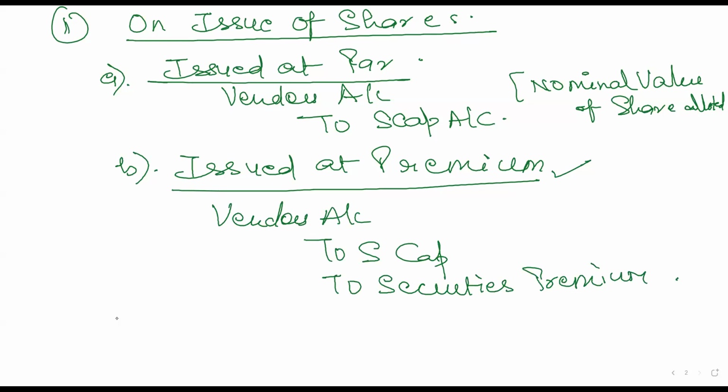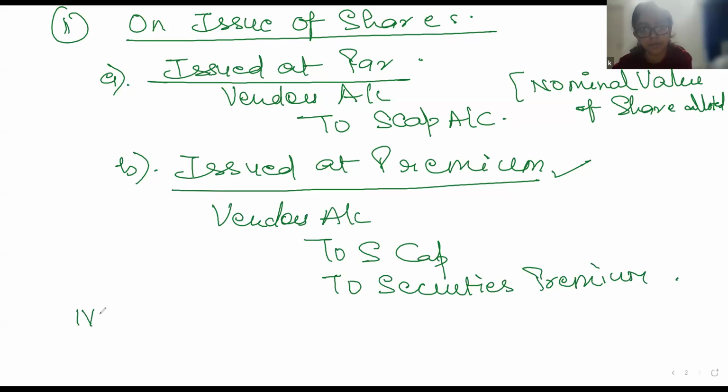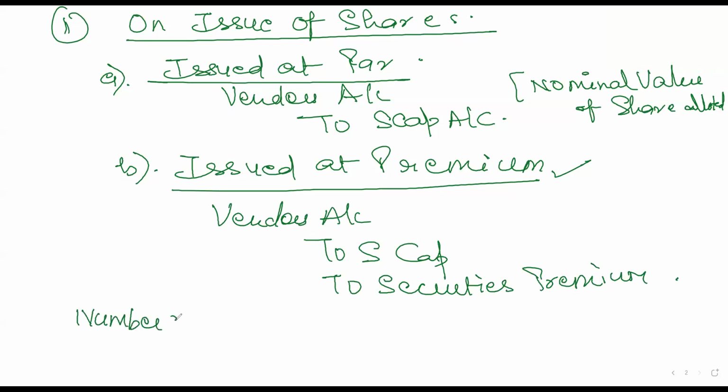Clear? Now, in a few questions, the number of shares will not be given to you. So, how to calculate the number of shares issued? The amount will be given to you, that the company has acquired assets of 2 lakh rupees, and now they're issuing 2 lakh as capital.